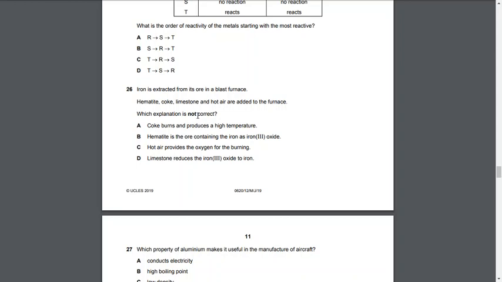Coke burns and produces a high temperature, which is correct. It definitely is correct. Hematite is the ore containing the iron as iron(III) oxide, which is again correct. Hot air provides the oxygen for the burning. Hot air contains oxygen, so yes, C is correct. However, if we look at option D, it says limestone reduces the iron(III) oxide to iron, which is not correct. So D is the right answer.